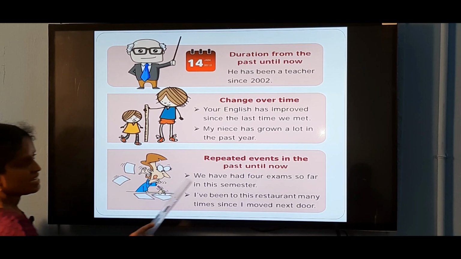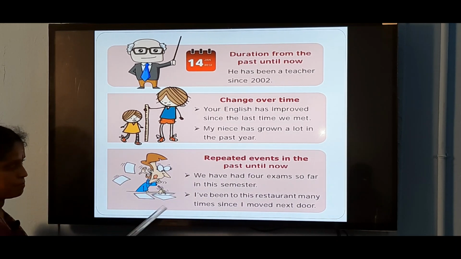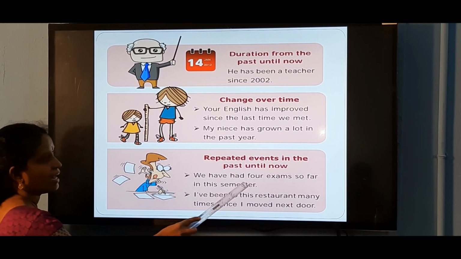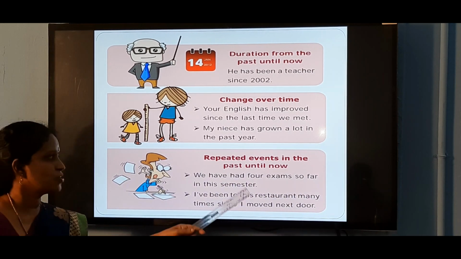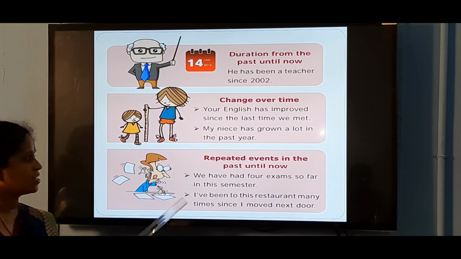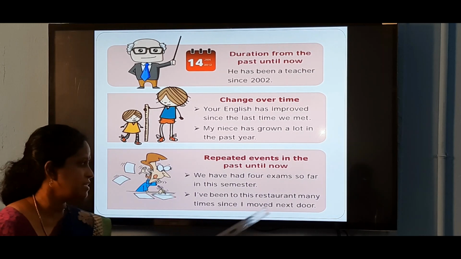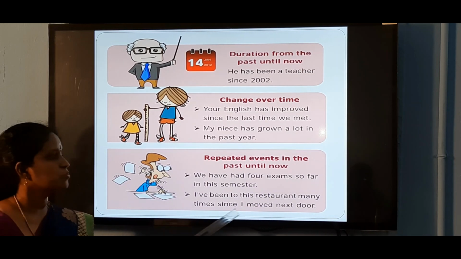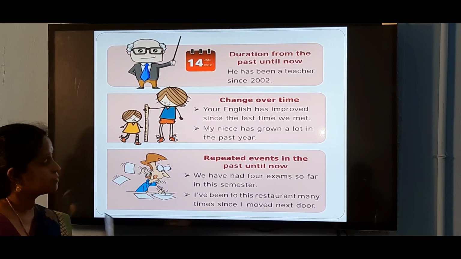For repeated events in the past until now, we use present perfect. For example, we have had 4 exams so far. Already we finished the exam, so we use present perfect here. We have had 4 exams so far in this semester. I have been to this restaurant many times since I moved next door. Here the verb is I have been.